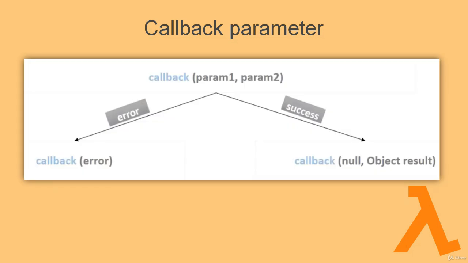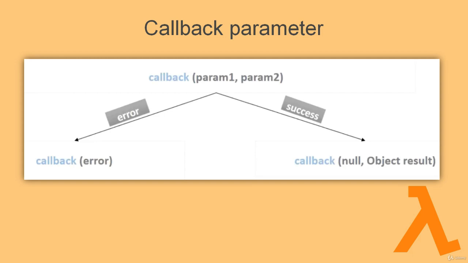A callback function has two parameters, first parameter and second parameter, and it could be written in two ways. The first way is for error: when you are interested in passing an error, just provide one parameter, which would be an error parameter, without any null value in the callback method.